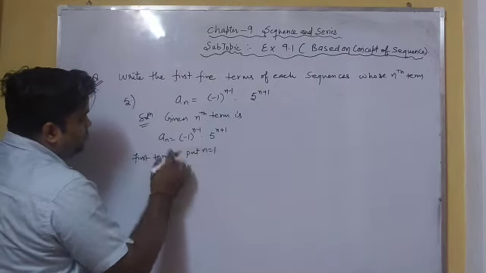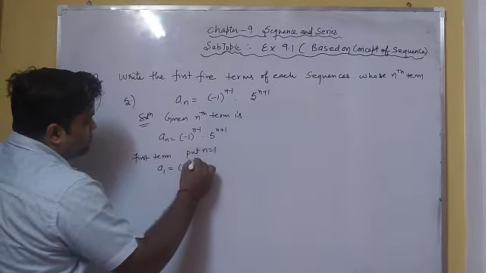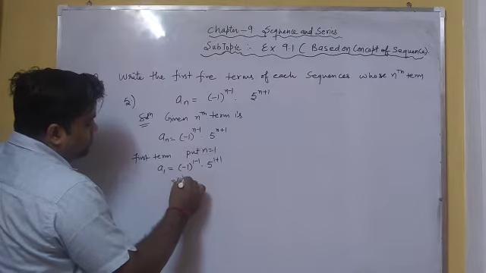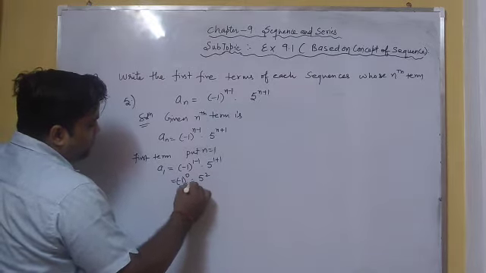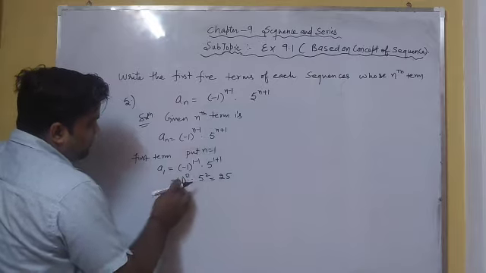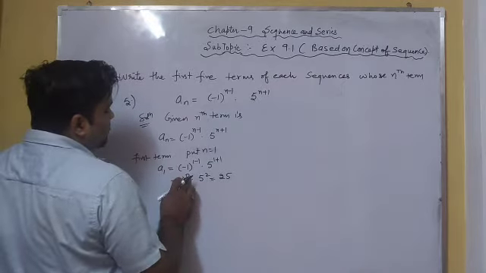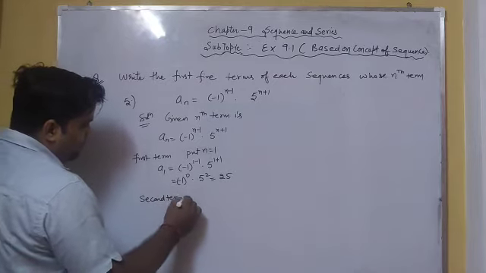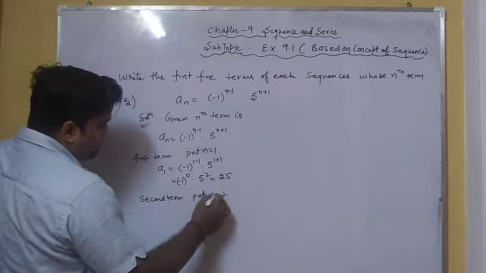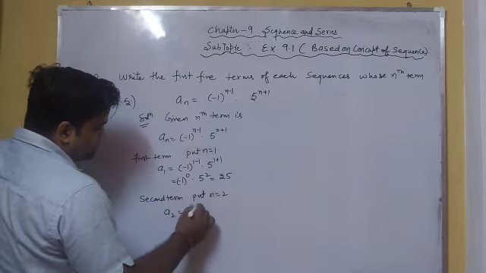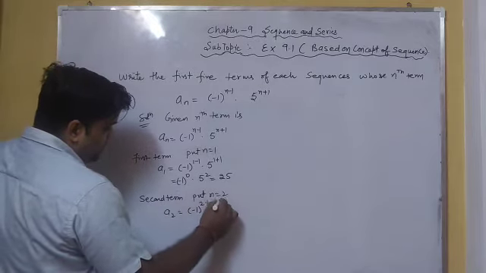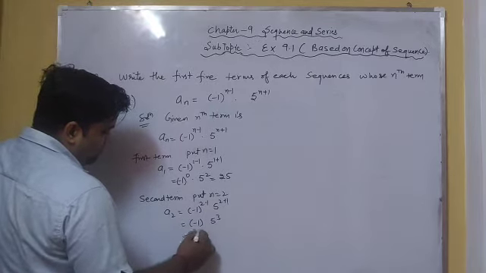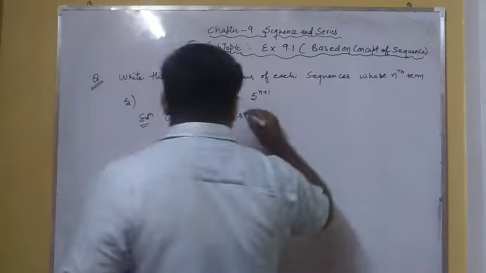So putting the value of n equal to 1 in this, we get (-1)^(1-1) into 5^(1+1). We get (-1) raised to power 0 into 5 square, which is equal to 25, because any base raised to the power 0 is equal to 1. Now let us come to the second term. We put n equal to 2. So for the second term we get (-1)^(2-1) and 5^(2+1), which is equal to minus 125.